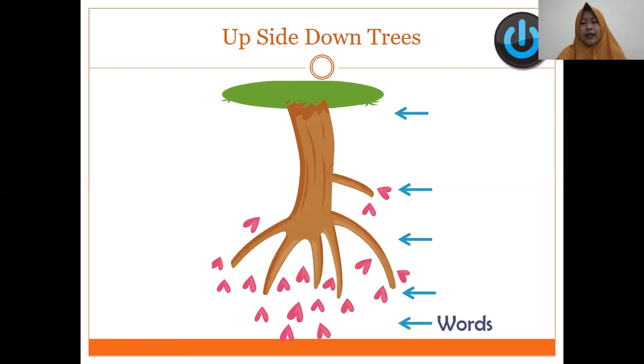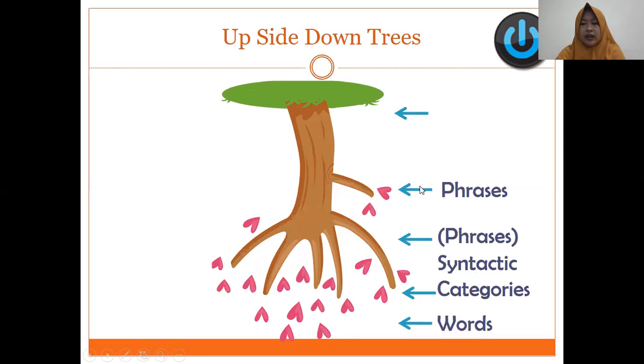Okay, and here is the word. Imagine that the branch is the word. Okay, we have another level, syntactic categories, phrase, okay, and then may also consist of another phrase and sentence as the root of the sentence structure.